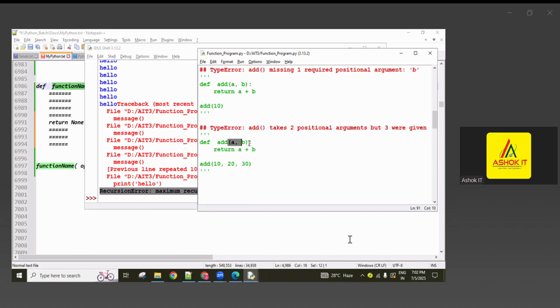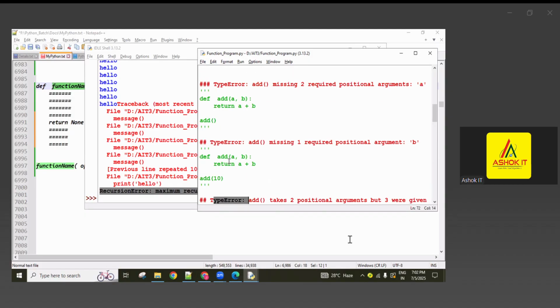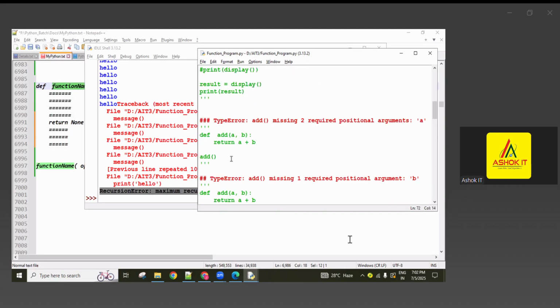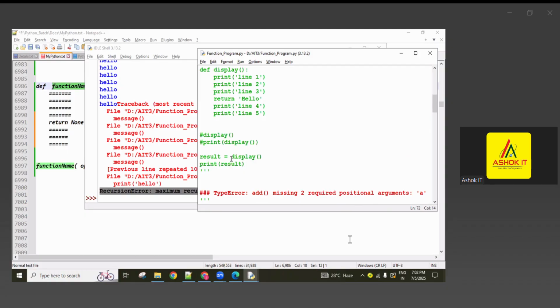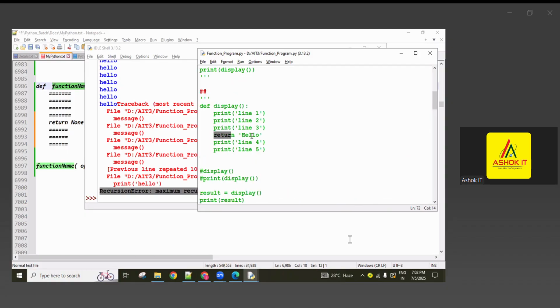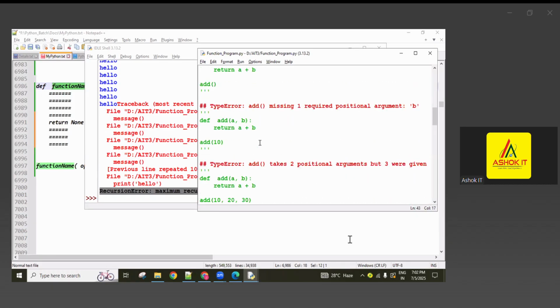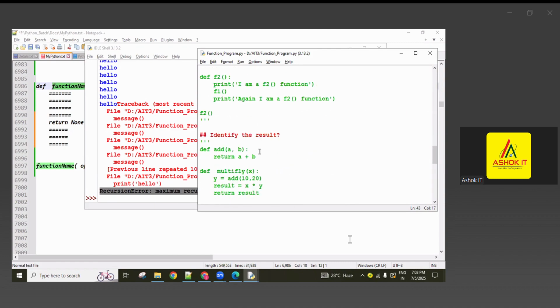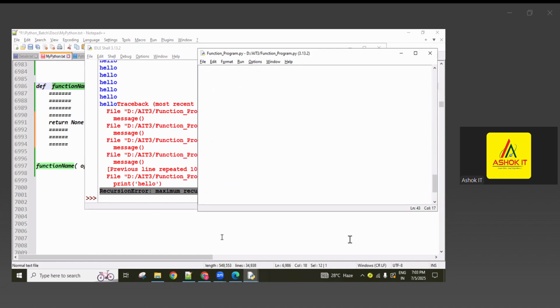And however many parameters there are, the same number of arguments is required, otherwise it leads to a type error. Remember this one, blindly remember, type error comes. The same number of parameters and arguments is required. And after the return statement, any other statement is not executed. These all are basic function-related rules and regulations. Hope everyone is understanding so far, guys.